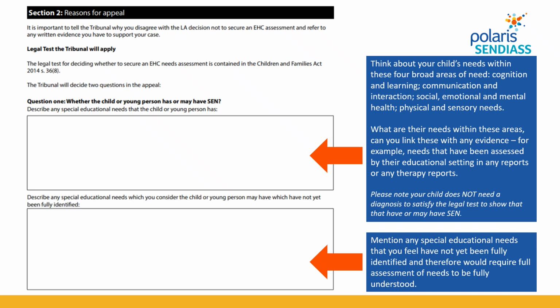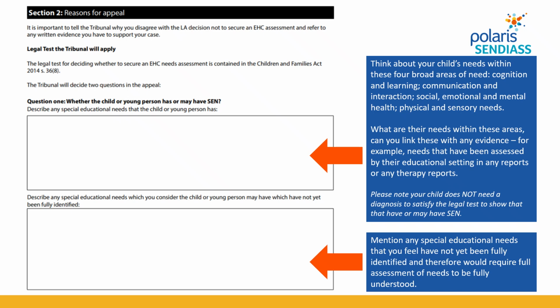So how well does your child manage friendships? Are they able to make and maintain friendships? Are they able to understand and regulate their own emotions and understand the emotions of others? And are they able to be resilient and manage their own well-being, or do they have needs in those areas? And then finally, does your child have any physical and sensory needs in relation to their learning?